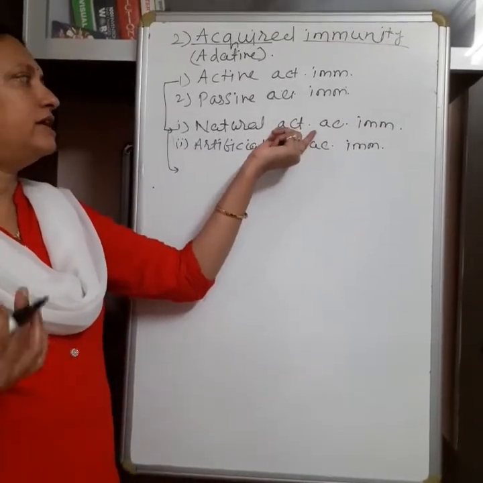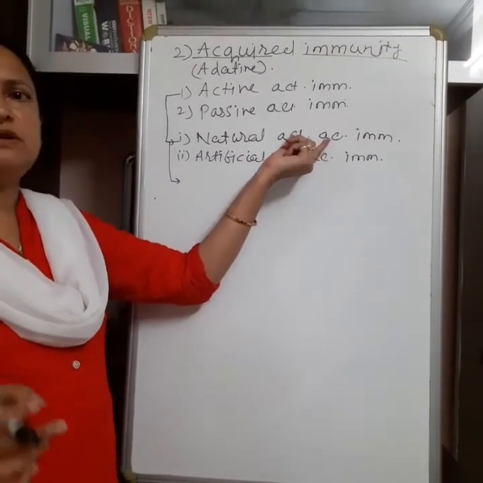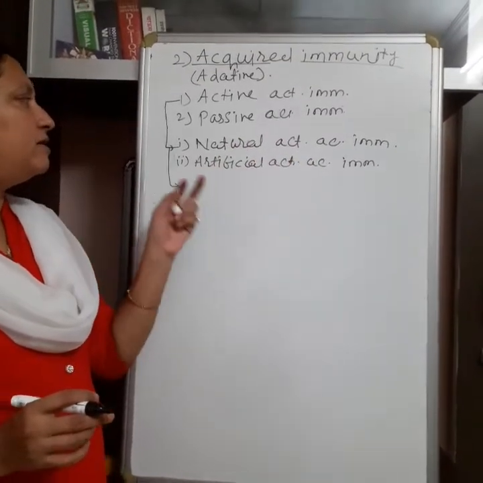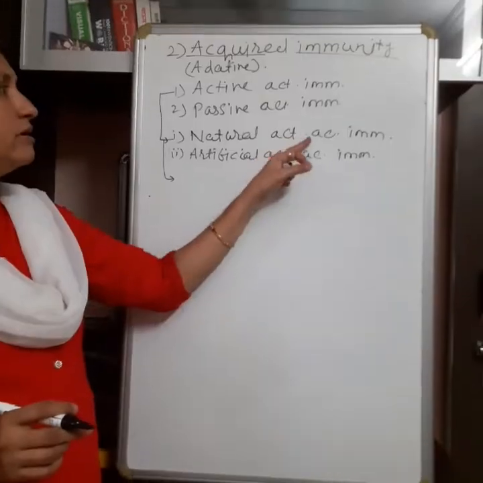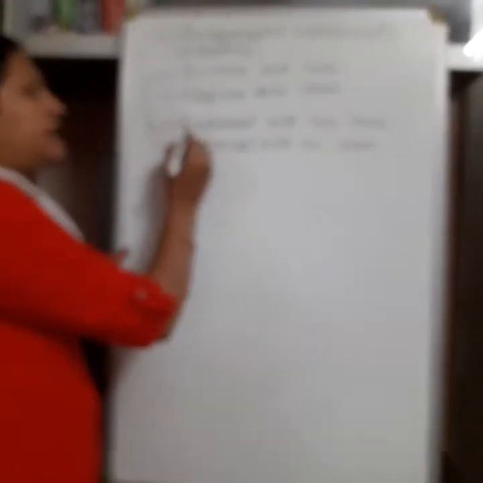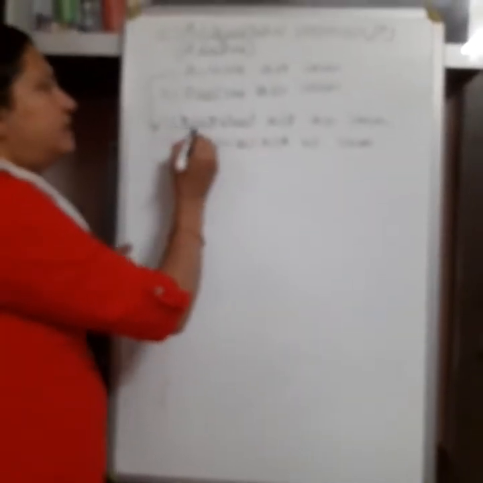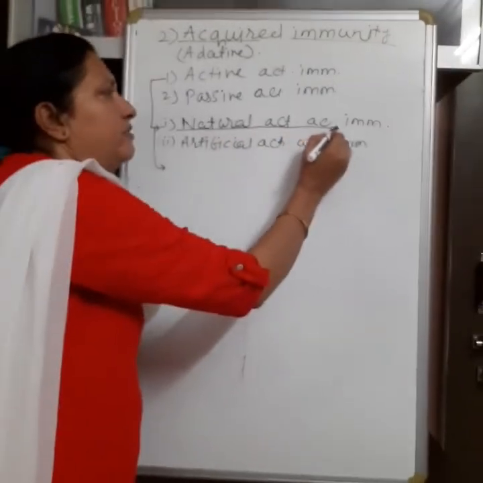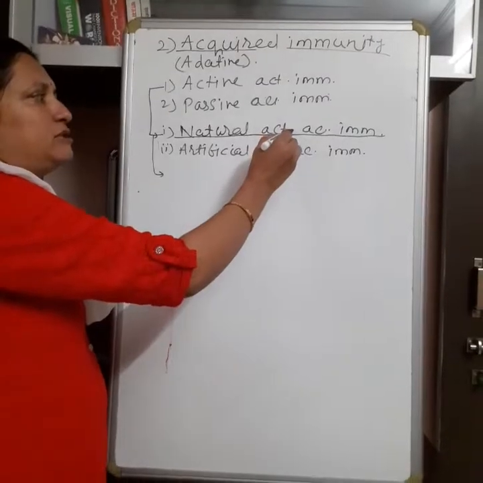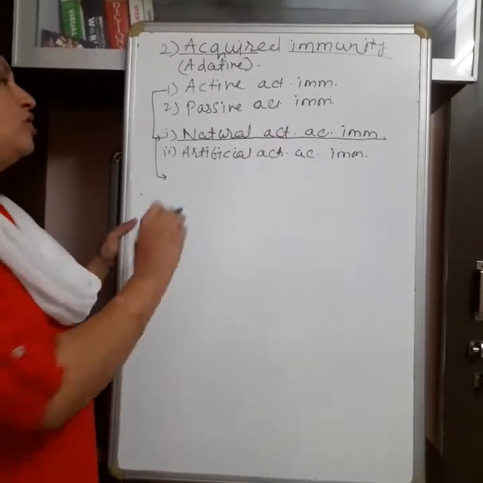Now when this same pathogen comes into the body a second time, there is a quick response, and the body gives a quick and strong response. So this immunity is called natural active immunity. It develops naturally when the pathogen comes into the body, and this immunity remains active.